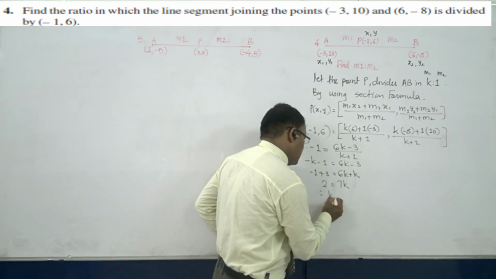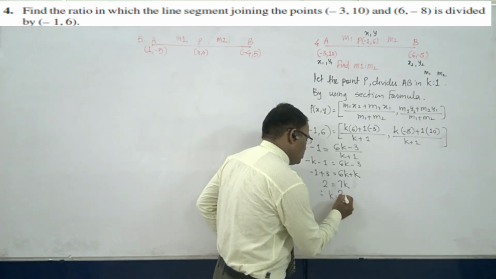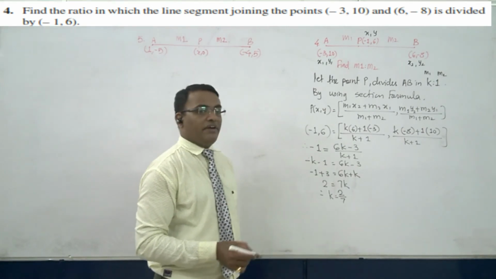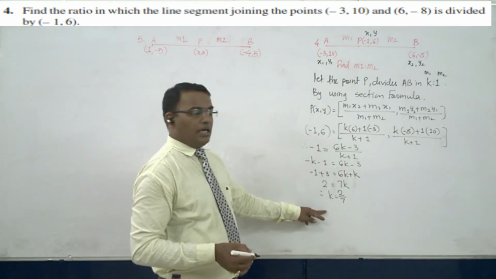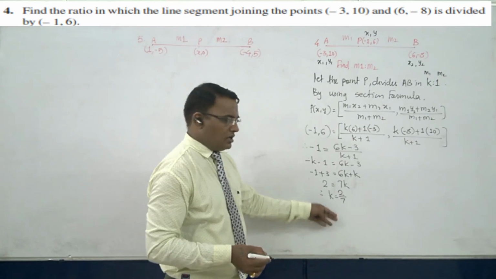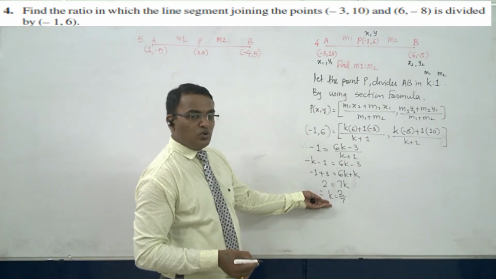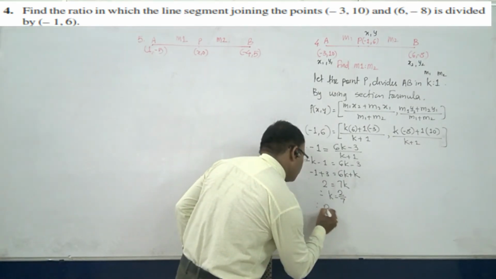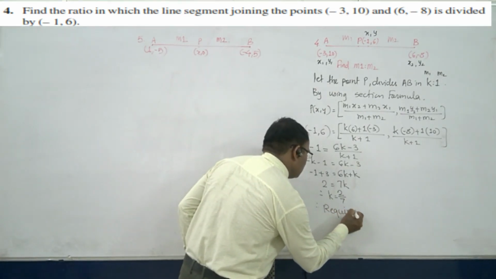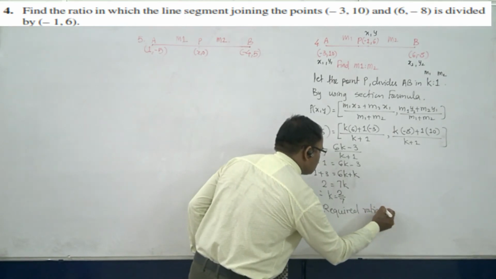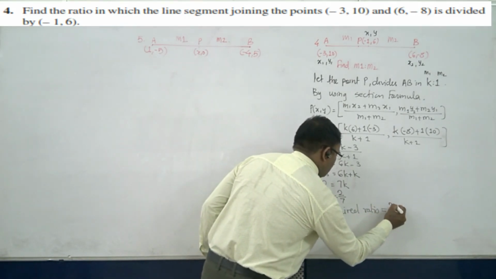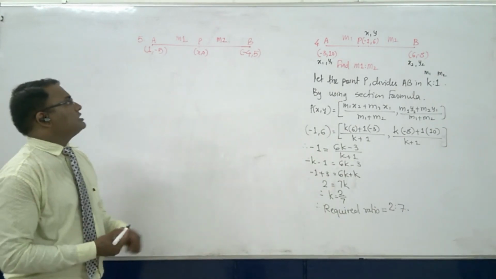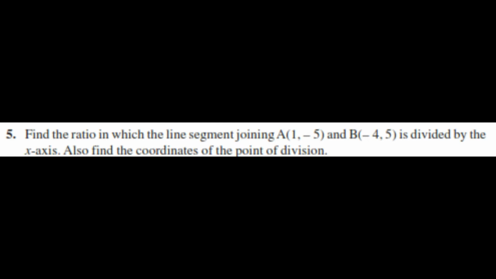So what is this k? k is equal to 2 upon 7. So what is your required ratio? If you keep k is to 1, and the value of k is 2 upon 7, it will give you 2 is to 7. Therefore the required ratio is 2 is to 7.